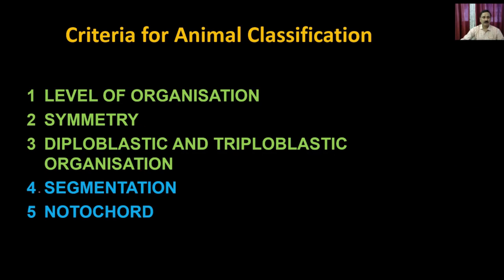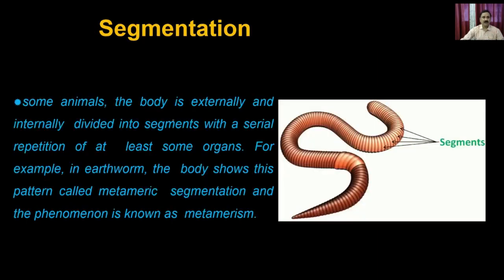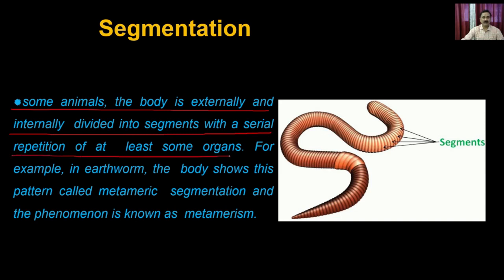Then we'll move on to segmentation. Animals could be segmented or non-segmented, right? So based on segmentation also, you can classify these animals. In some animals, the body is externally as well as internally divided into segments with a serial repetition of at least some organs.